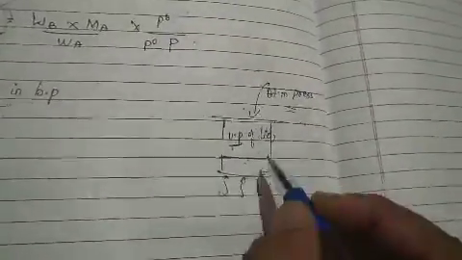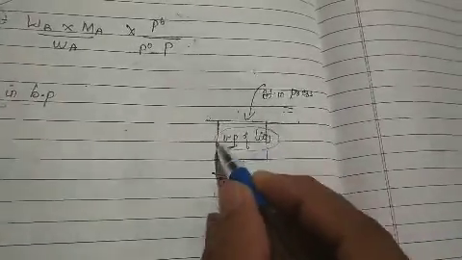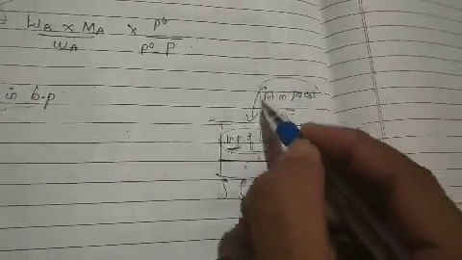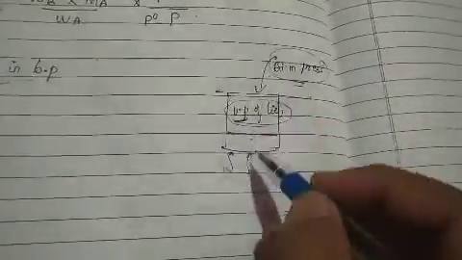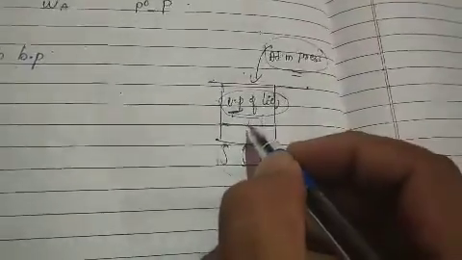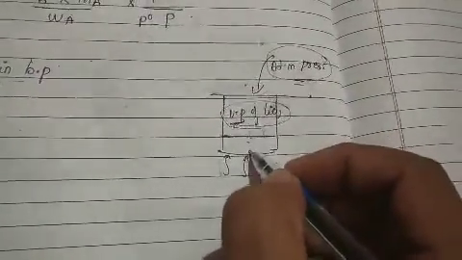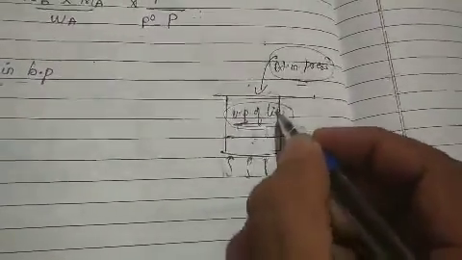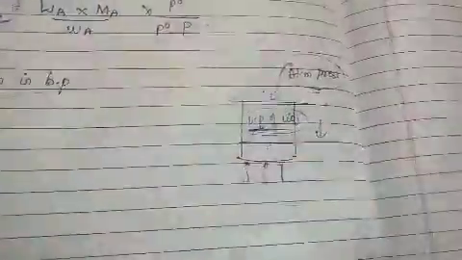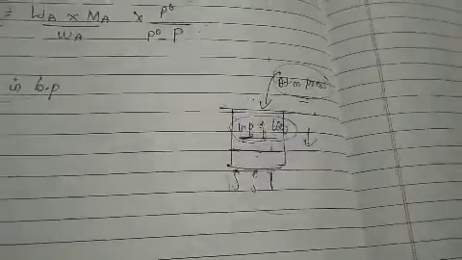Why does your liquid boil? If someone asks you, you should be able to say that when the vapor pressure of the liquid becomes equal to your atmospheric pressure, then only your liquid starts to boil. But what happens when you are adding this solute? Of course, we came to know that whenever we add a solute, the vapor pressure of the liquid decreases, as we saw in the lowering of vapor pressure concept.